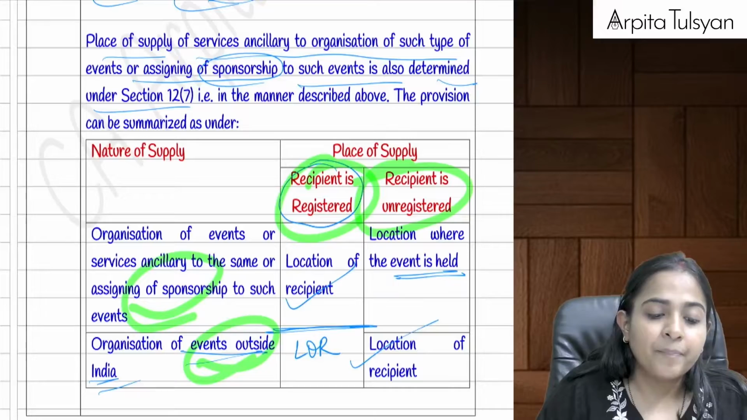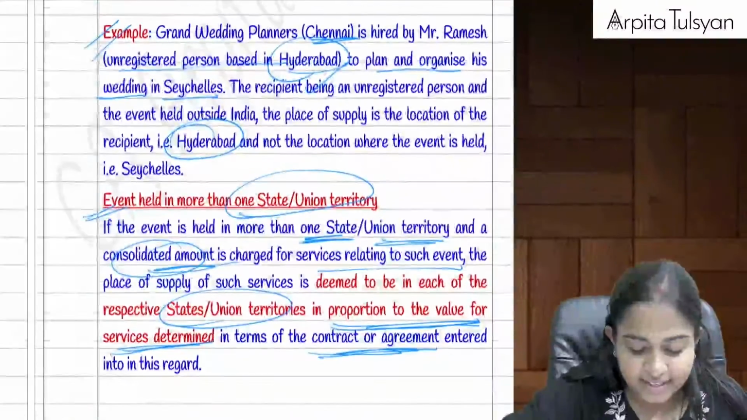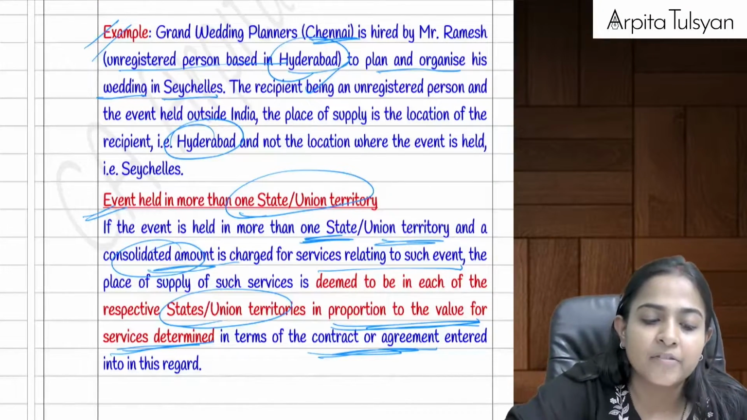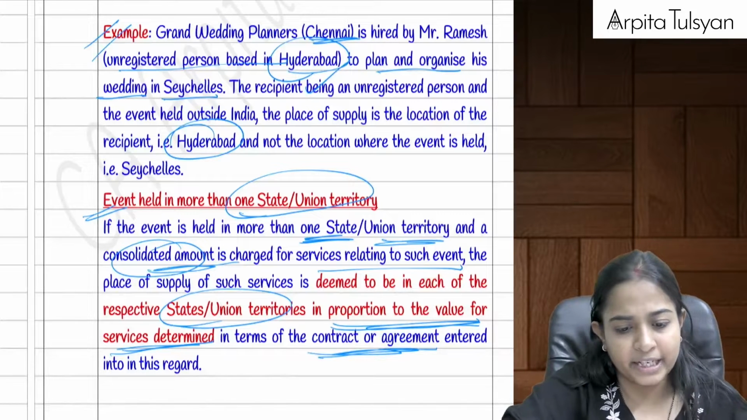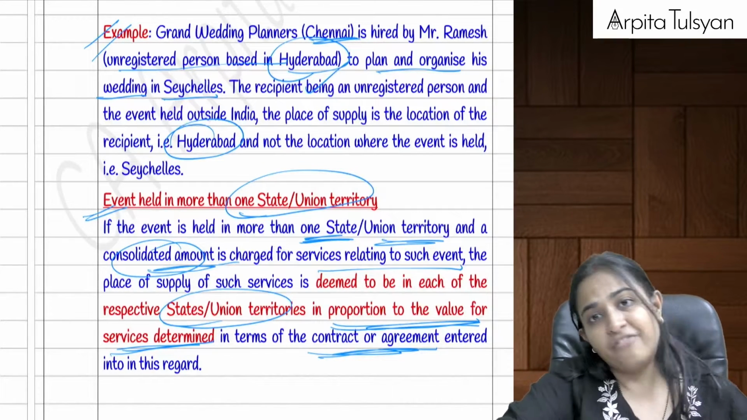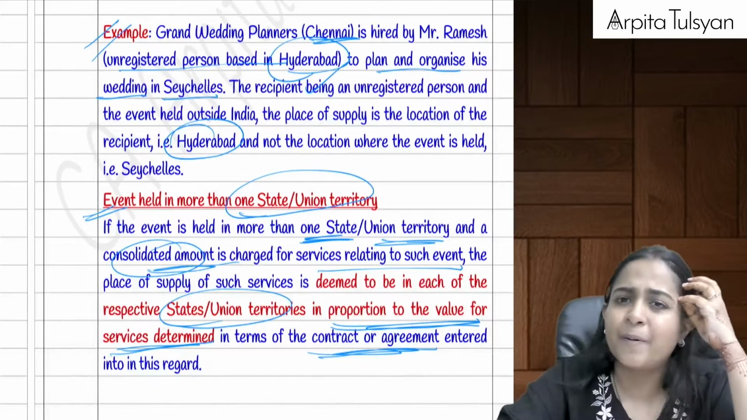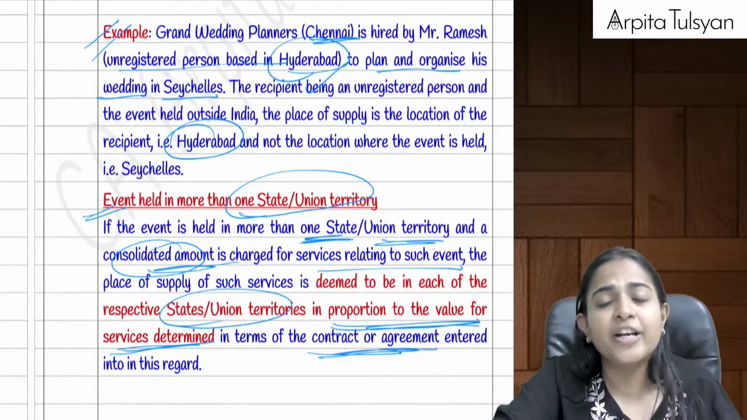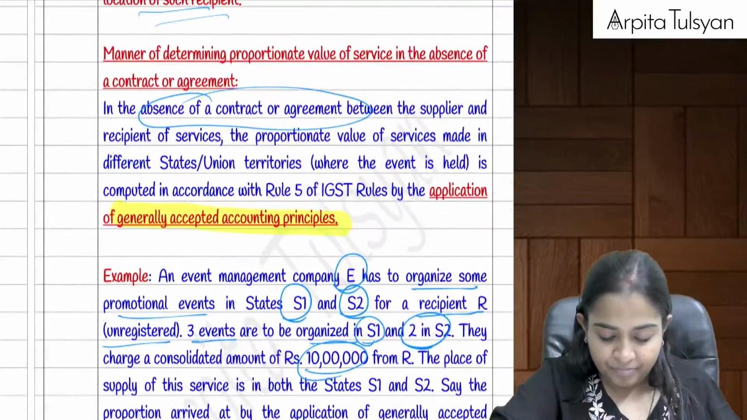Yes. Okay. Then after that, can there be a possibility that the event is held in more than one state? There is a single event organizer who is providing me services for events which are going to be held in multiple states. So simple, how do we divide the amount? Just go and refer to the contract or the agreement and divide it accordingly. If there is no contract or agreement, then it is to be divided as per generally accepted accounting principles. Rationally divide the amount between the different states or union territories. Are you clear with this?